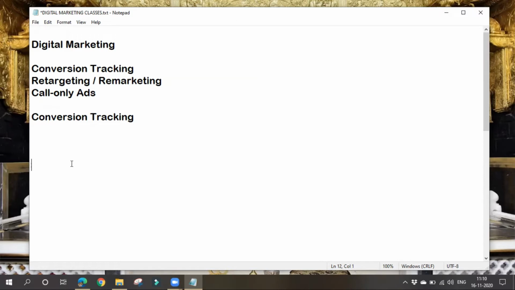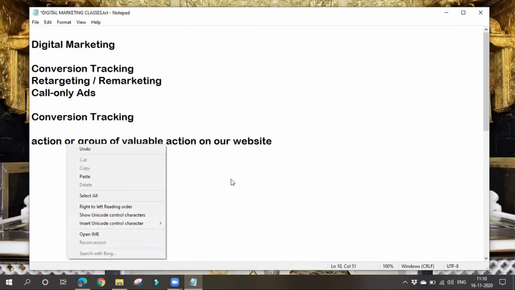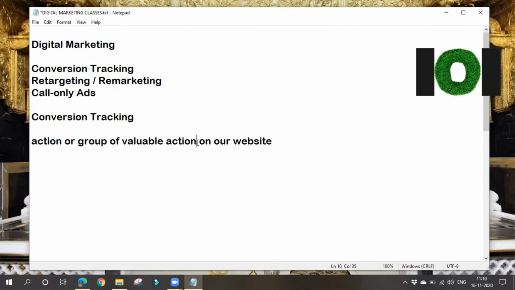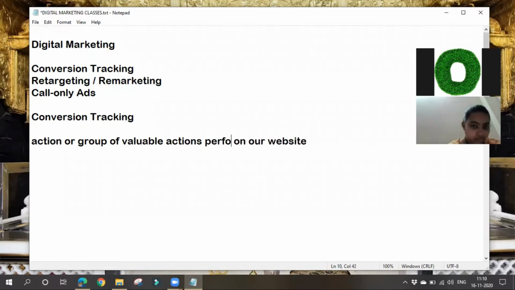Clear about conversions? What is a conversion? It is nothing but an action or group of actions. I'll say valuable action. It should be valuable for us. An action or group of actions performed by users on our website is known as a conversion.